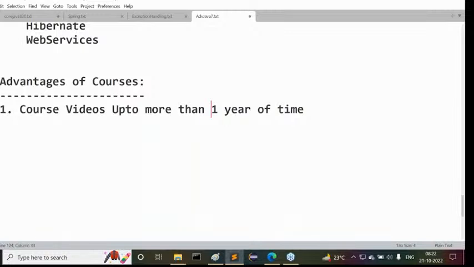So as long as the drive is available, as long as those videos are available, we are able to get access. Up to 1 year our people will monitor that. After 1 year they will not do anything with it. Even when the course is completed, they will not touch the videos, and the video support will come to the students automatically. So our people are not going to delete any of the videos. Officially I'm telling you up to 1 year, but you will get access to the videos for more than 1 year. Please remember this.